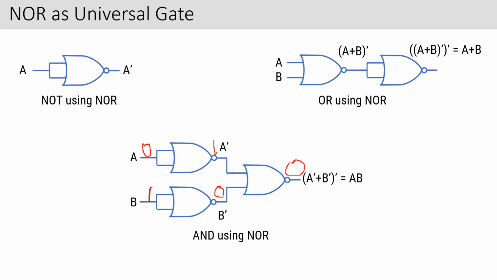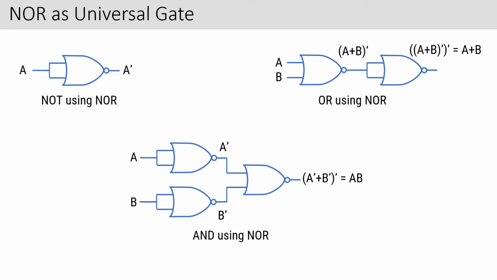Now let me just do it for the 1 1 combination. Say I'm giving here 1, and here 1. What will be the output here? It will be 0 here, and 0 here. Now 0 0 goes to the last gate, but because it is a NOR gate, the output is 1. So 1 1 1, that is the operation of an AND gate. So I'm getting an AND combination here. This way, all other combinations you can check. This is the way to check all the combinations.